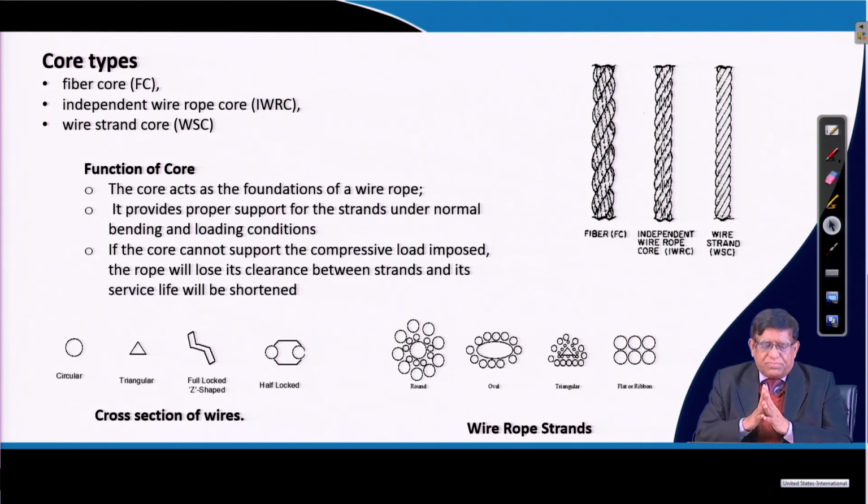Now, you can see the core around which the rope is laid. That core can be a fiber core, which can be a jute type or similar material, and there could be only one wire as a core, or a number of wires making a strand, and that strand is made a core. So, depending on that, different types of ropes are there. In wire rope manufacturing companies, sometimes they give a plain wire, sometimes they call it seal wire, that is Wellington wire rope.